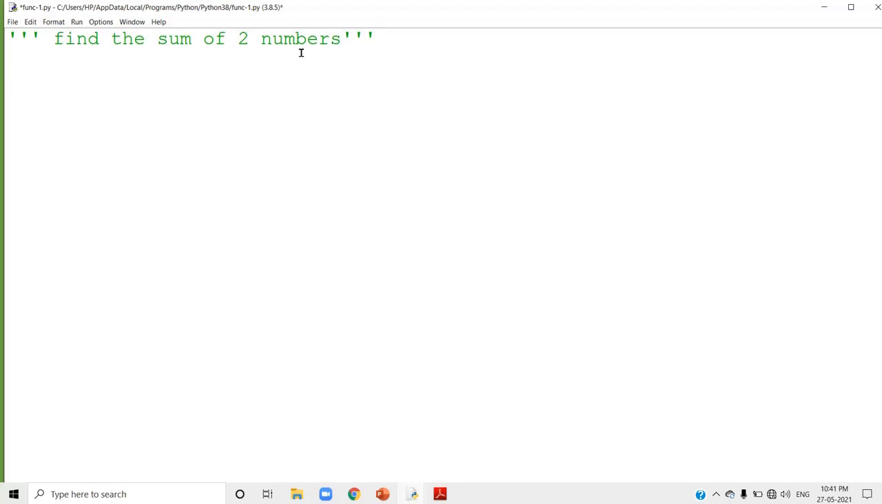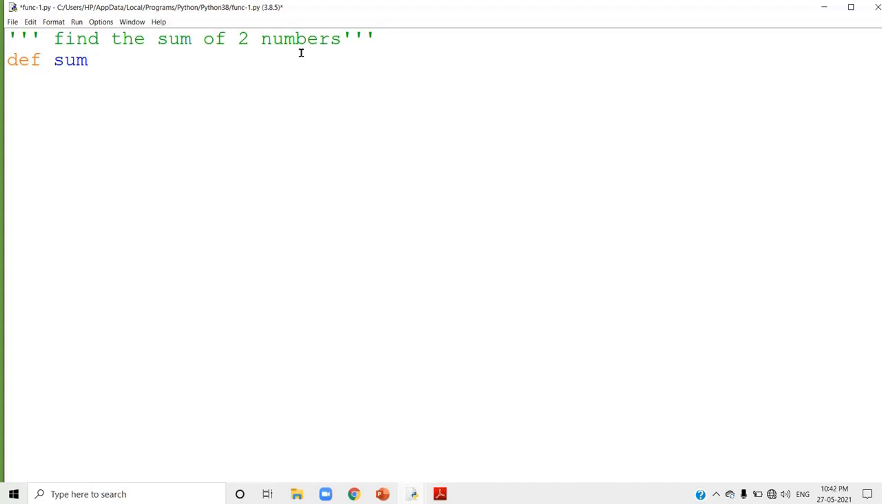The first thing, you have to define the function. A function has 2 different parts. One is function definition and second one is function call. So first I am going to define the function. Function definition begins with the keyword def. So I am going to use the keyword def. And you can give any function name. Here the question is to find the sum of 2 numbers, so I am going to give the function name as sum.